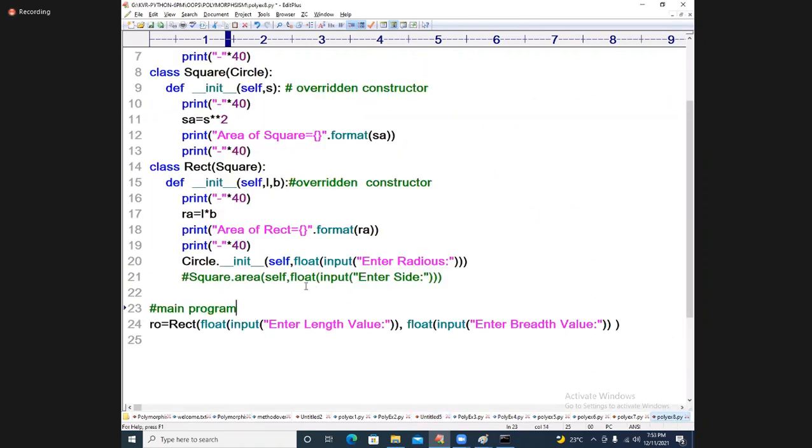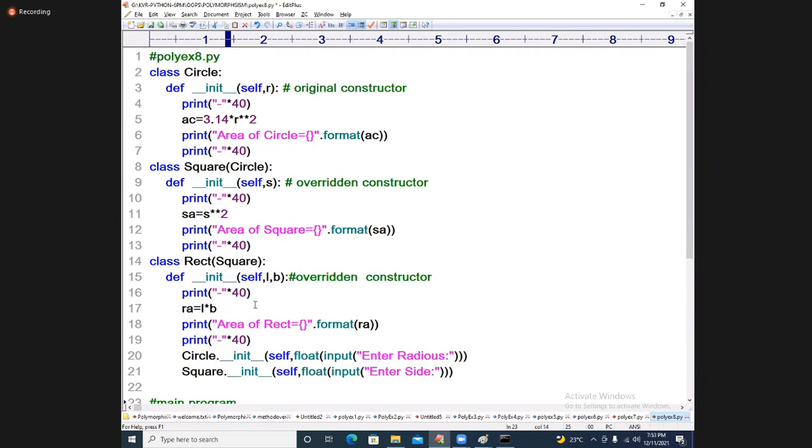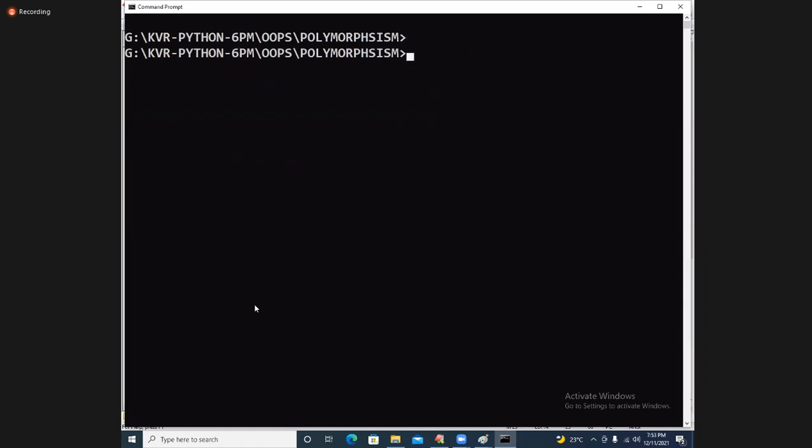Yes, we are passing values: self comma float, enter radius. Next I am writing circle square dot underscore underscore init underscore underscore of self, enter the side. Let us execute it and see the final result.